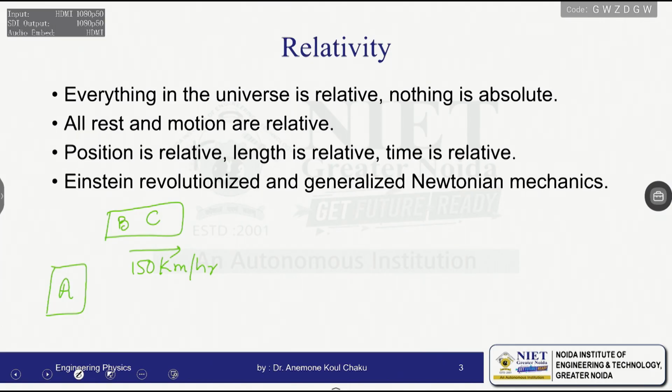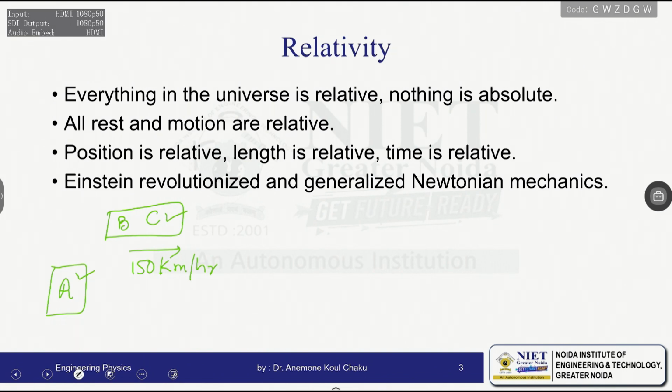For A, B is moving with a velocity of 150 km per hour. But for C, B is at rest with respect to him. So for A and C both, we can see that rest and motion are relative.